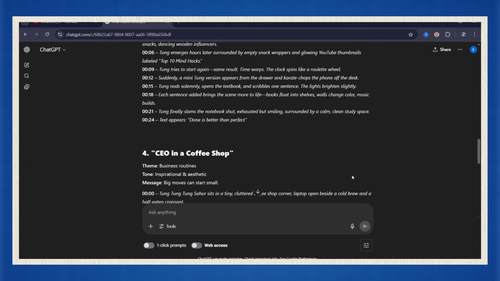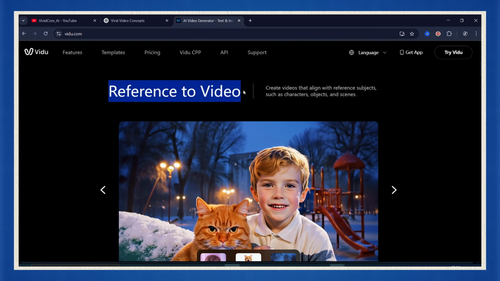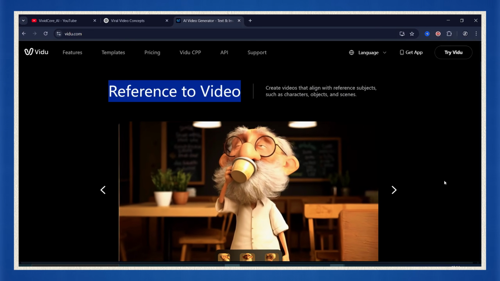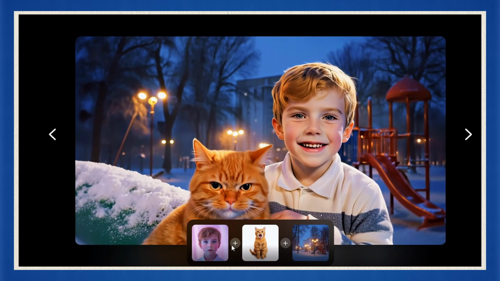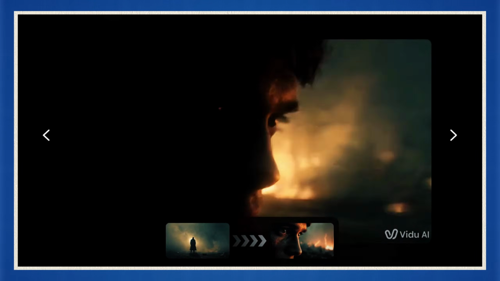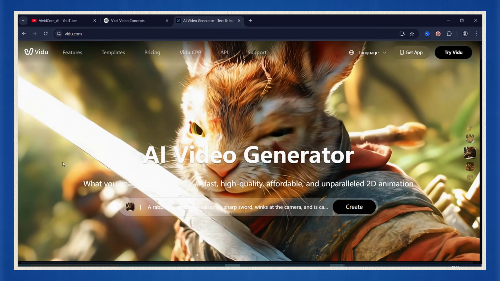Okay, now that we've got our scenes, it's time to bring them to life. We're going to use a tool called Vidu. I've tested a bunch of these AI video generators, and most of them either make your character look like it's melting, or they randomly change your character's face between scenes. Not helpful. But Vidu, surprisingly legit. It lets you generate high-quality videos where your character actually looks the same across clips.